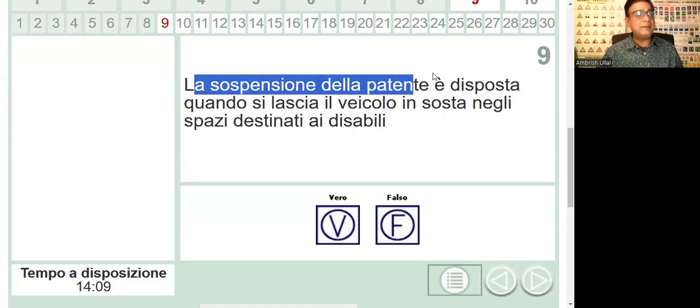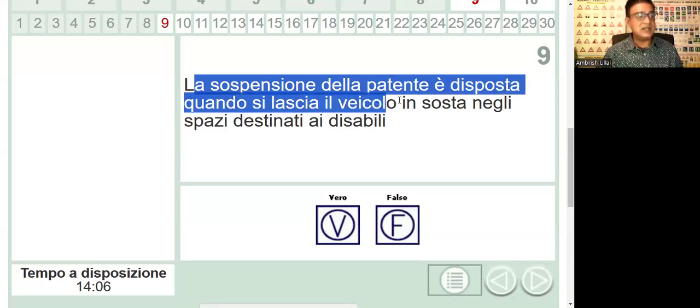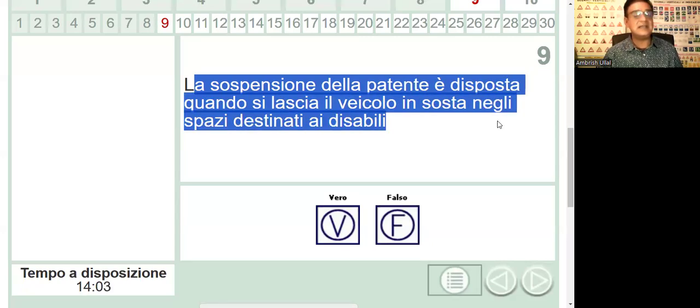La sospensione della patente è disposta quando si lascia il veicolo in sosta negli spazi destinati ai disabili. They will suspend your license if you park your car in a disabled parking area. And what is your answer? Lots of people are going like this, but no, the answer is falso. They'll give you a fine. Sometimes the punishment is too severe for such a small crime. But remember, if you don't find a parking space, park in the middle of the road if you must, but don't park on the disabled parking space. Okay, so this is falso.